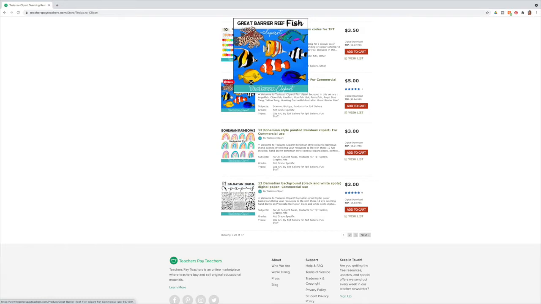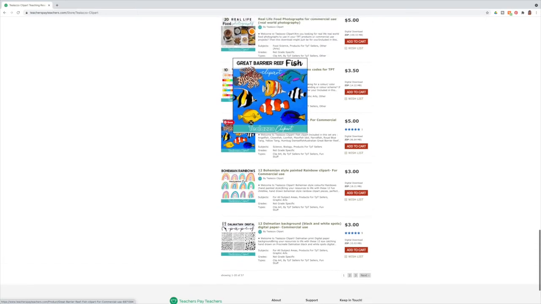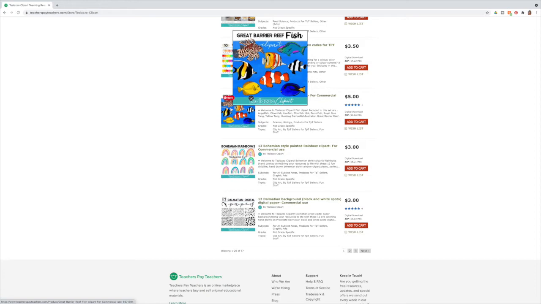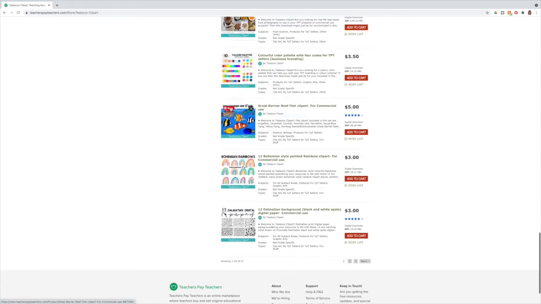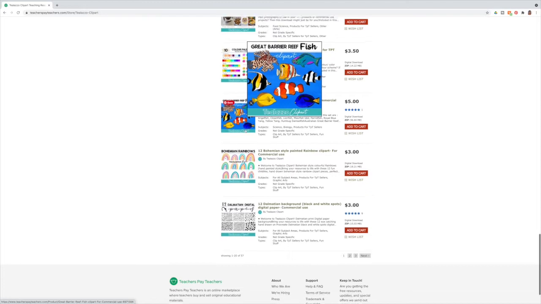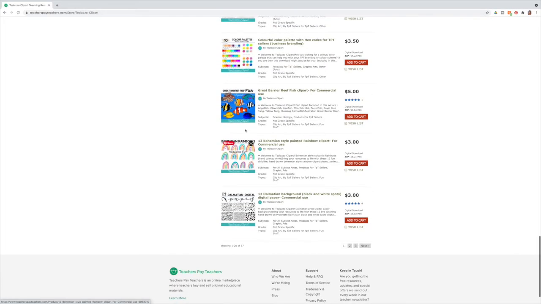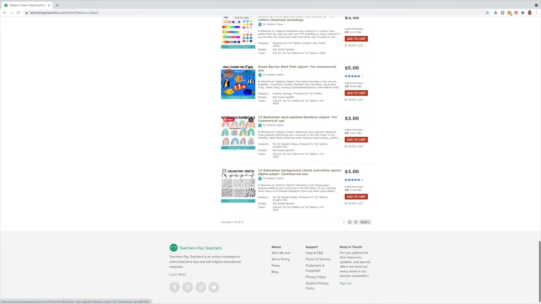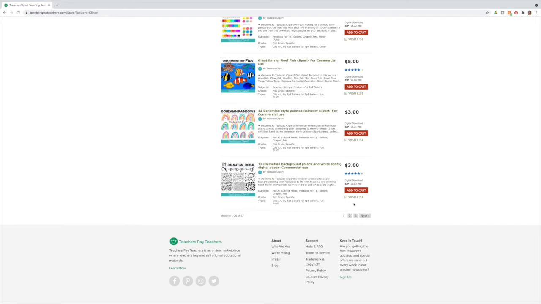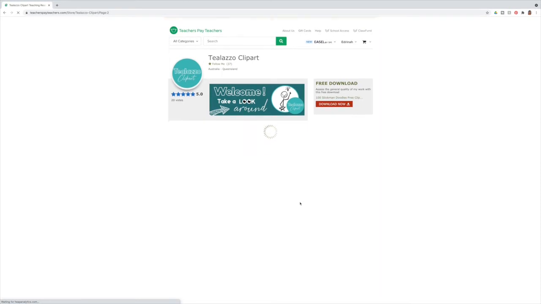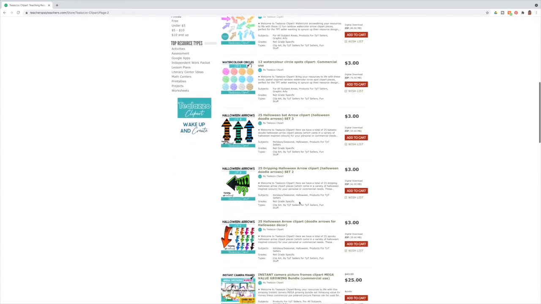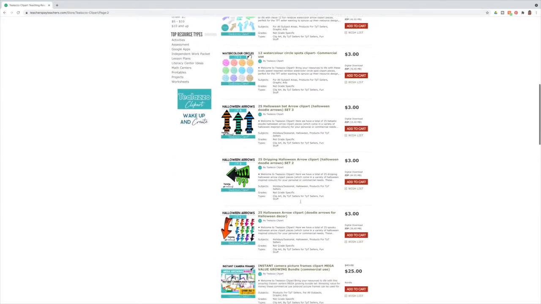They were such a fun project to do, but they were quite time consuming. I priced them a bit higher as well, because they're a lot more detailed, and I just feel like they're worth more for the amount of time I've spent creating them, compared to my organic shapes, for example. But as you can see, I've got boho rainbows, and I do have a couple of digital papers that surprisingly have done really quite well for me.